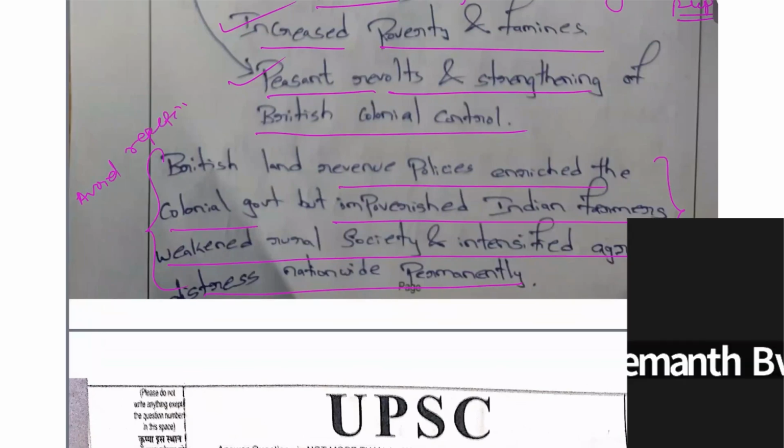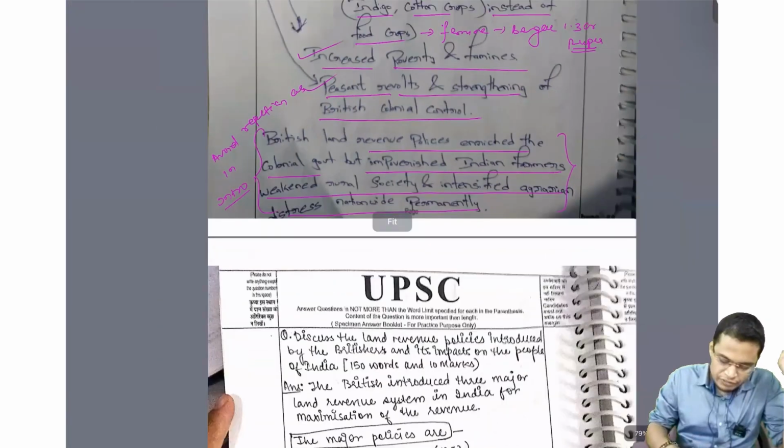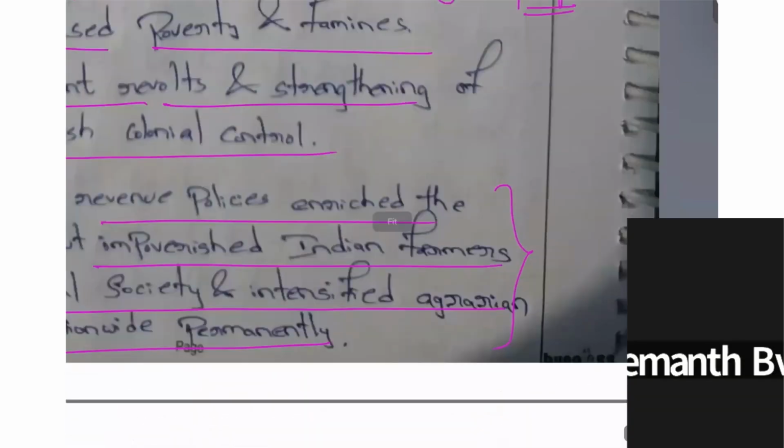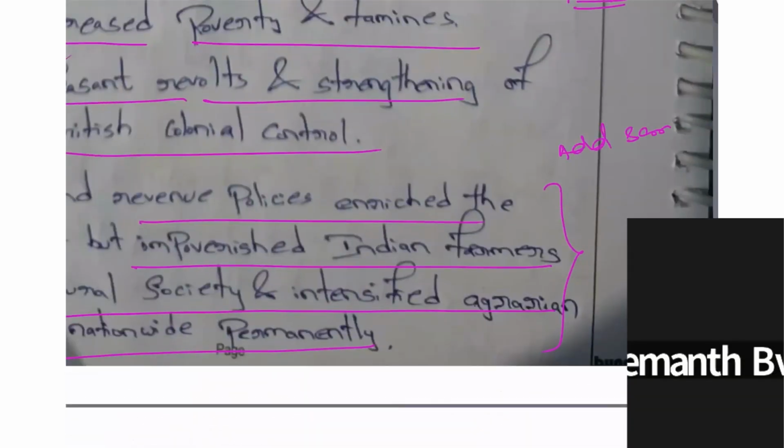Yes sir, by that time I had run out of time, so I repeated the same words. Okay, so you need to improve it, you need to add some unique things, some linkage.